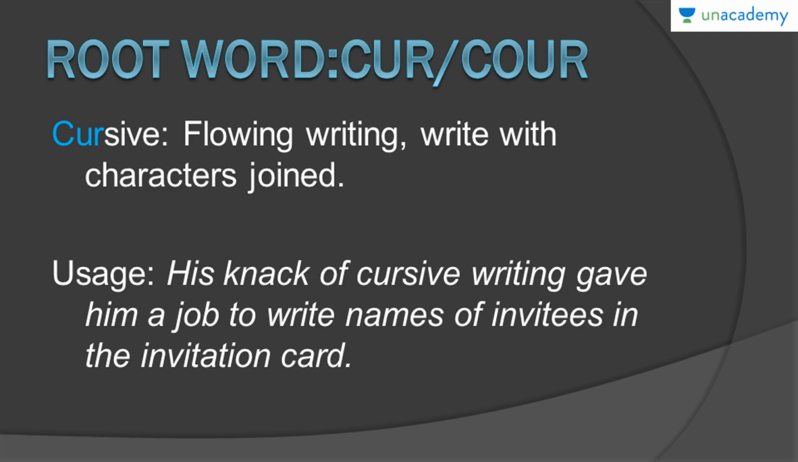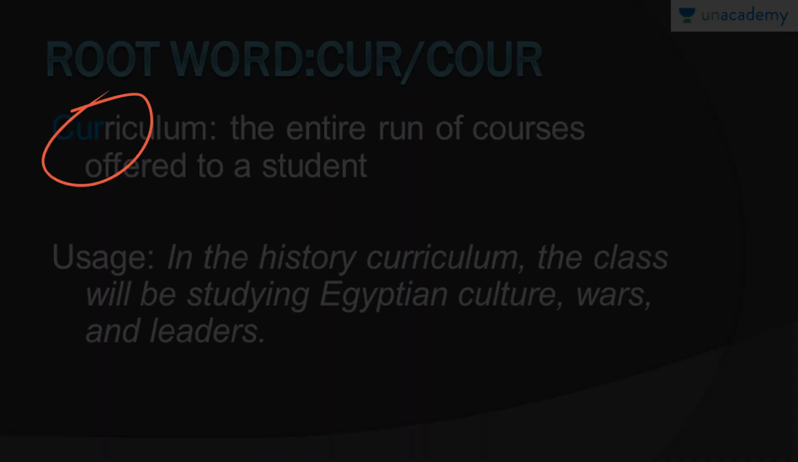So I have used it in a sentence on the same meaning. His knack of cursive writing gave him a job to write names of invitees in the invitation card. So he was just a student, and part-time because he has a knack of cursive writing, that's why he is also doing this. So a part-time income, okay, for a part-time job. So that's how you can use the word cursive, and because it is related to the running handwriting, okay, running handwriting, that is why it is related to the root word.